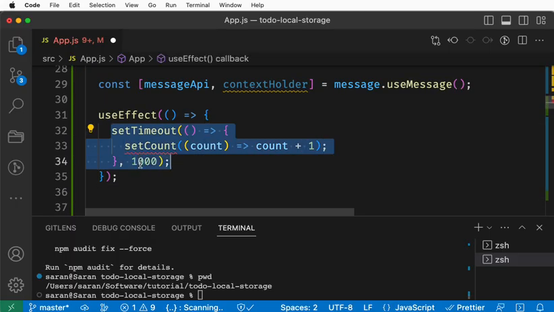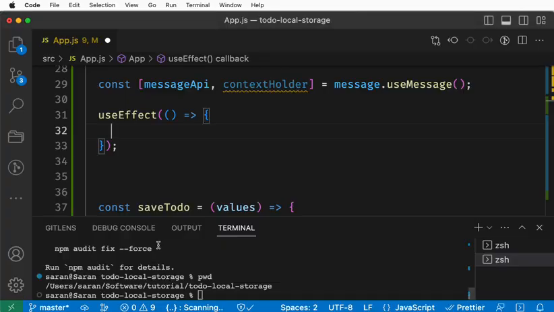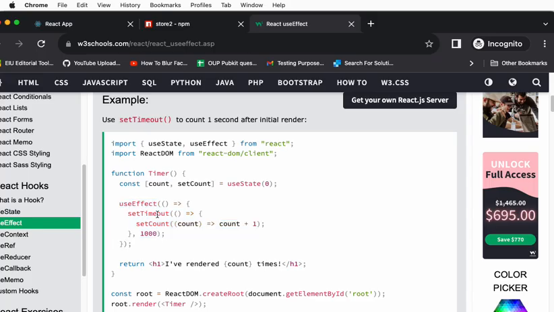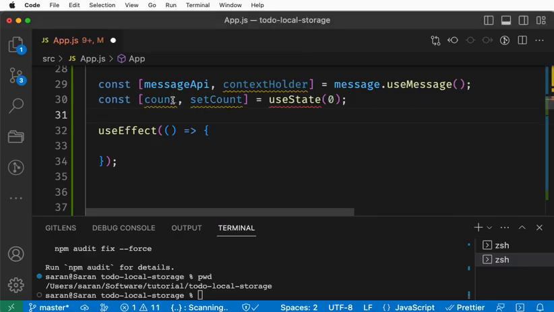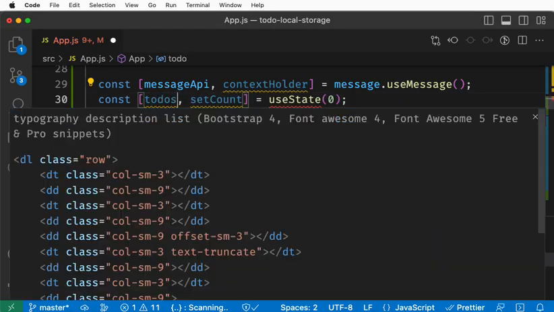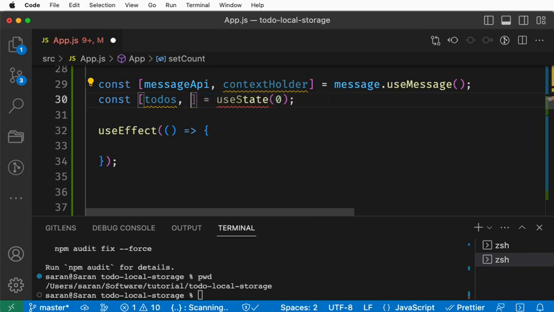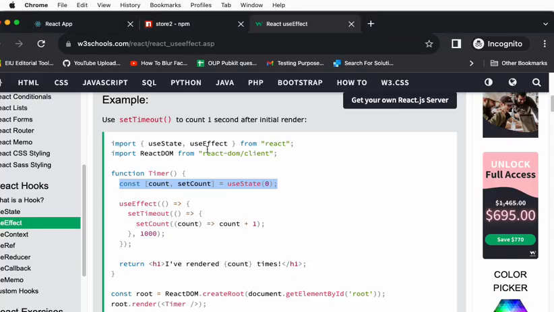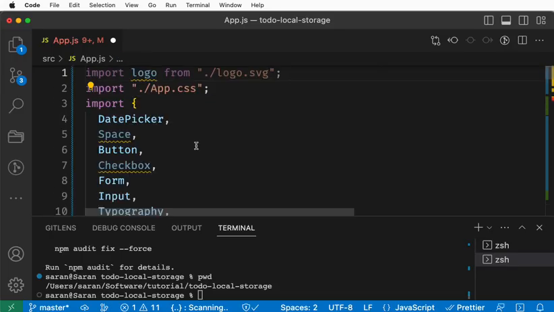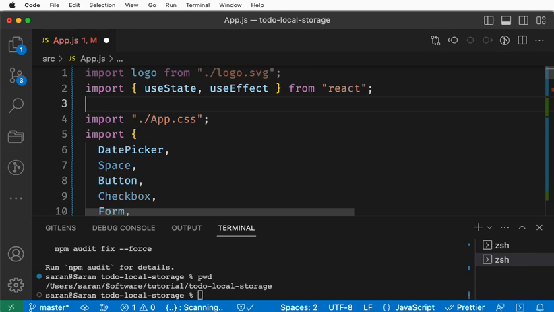In the useEffect, we are going to have some get set variable: a value of todos and setTodos. These todos are basically an array. Here we are going to use the useState, then do the necessary import.